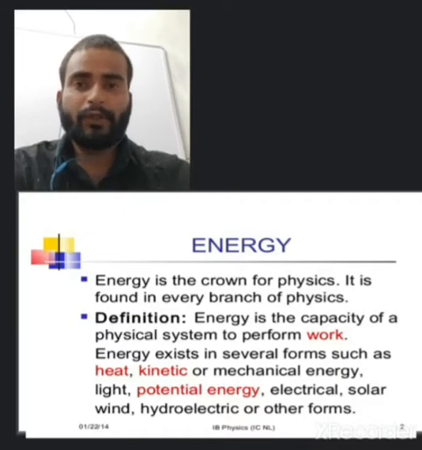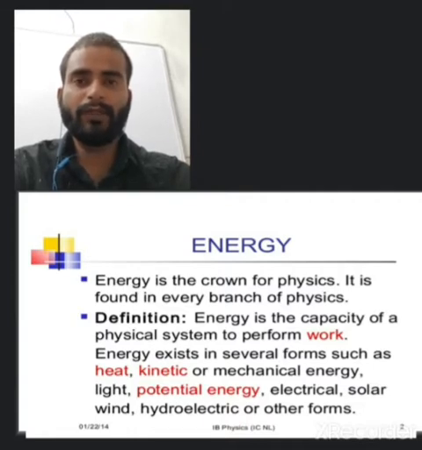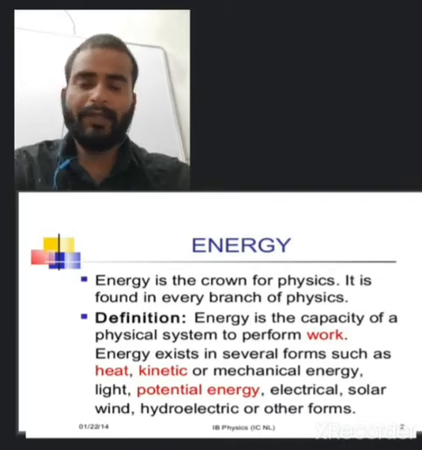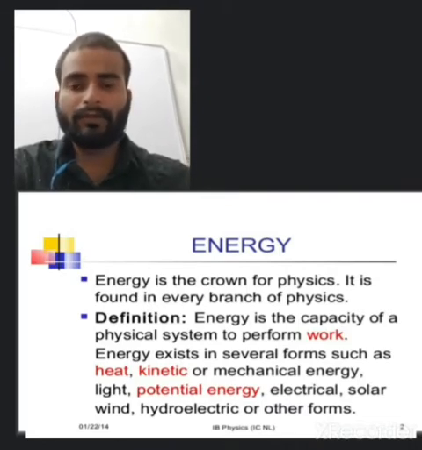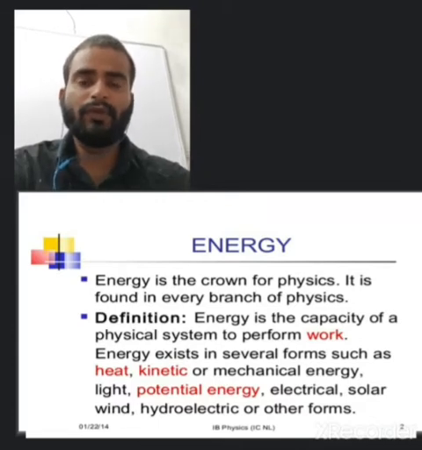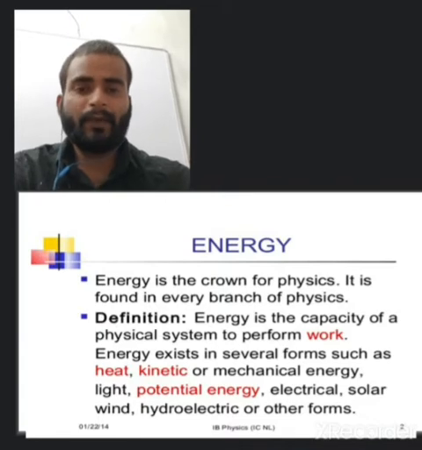So what will be the definition of energy? Ability to do work, or capacity of doing work, is known as energy. And also we know that energy cannot be created. It can be transformed from one form to another form, and it cannot be destroyed either. So one by one we'll discuss.